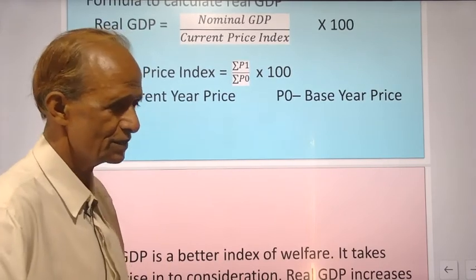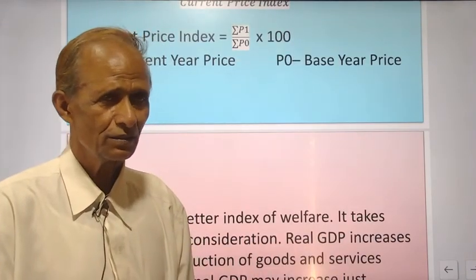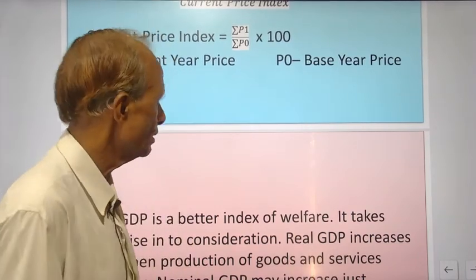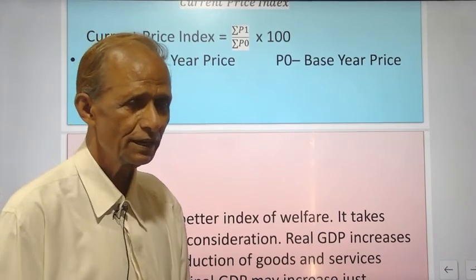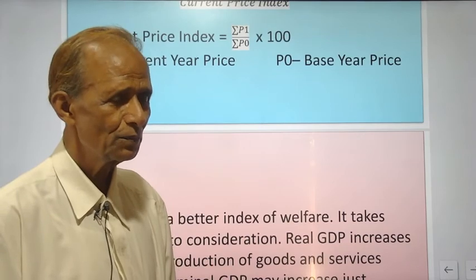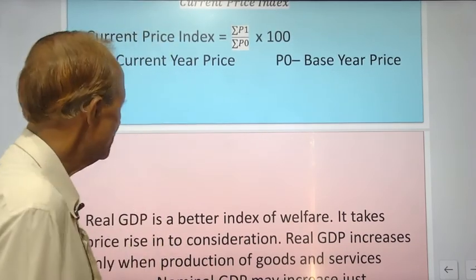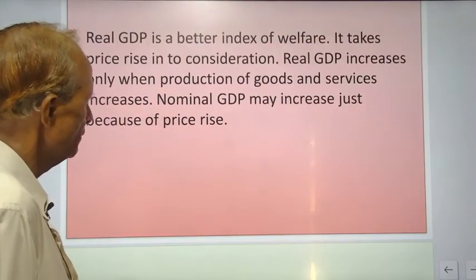So at first you should calculate current year index numbers by summation P1 upon summation P0 into 100. Then the nominal GDP should be divided by current year price index numbers multiplied by 100 will give you the real GDP. Real GDP is the better index of welfare.